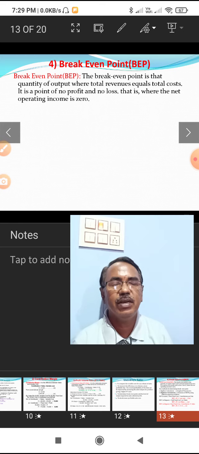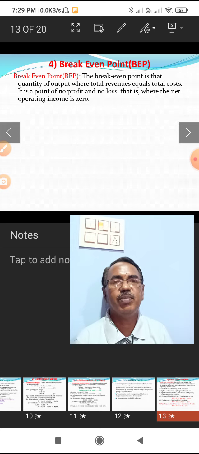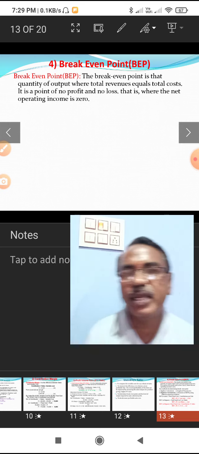At this point, total revenue is equal to total cost. Total cost means fixed cost and variable cost. Here there is no profit, so sales is equal to variable cost plus fixed cost. Such a position is called the break even point.